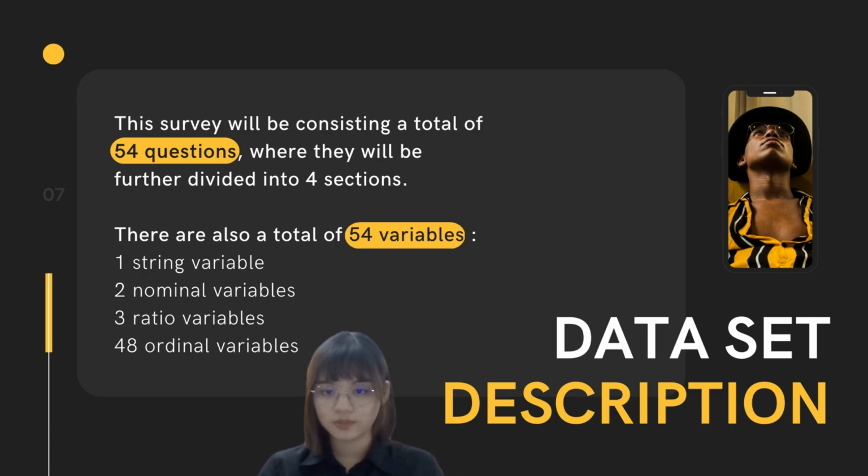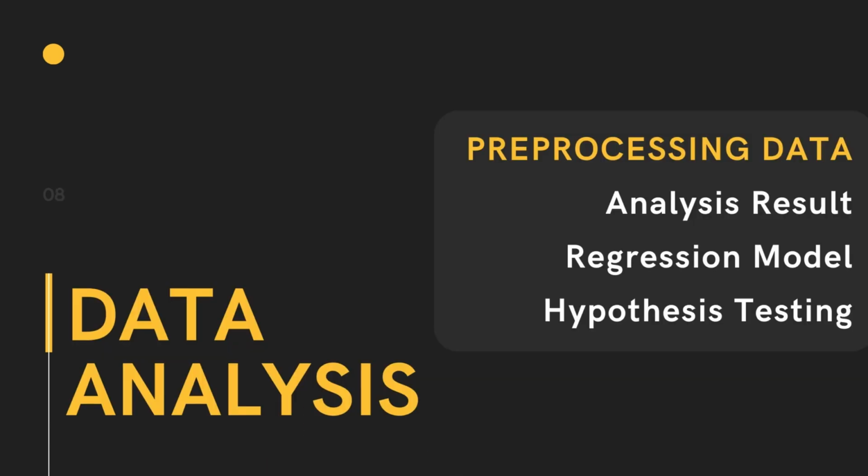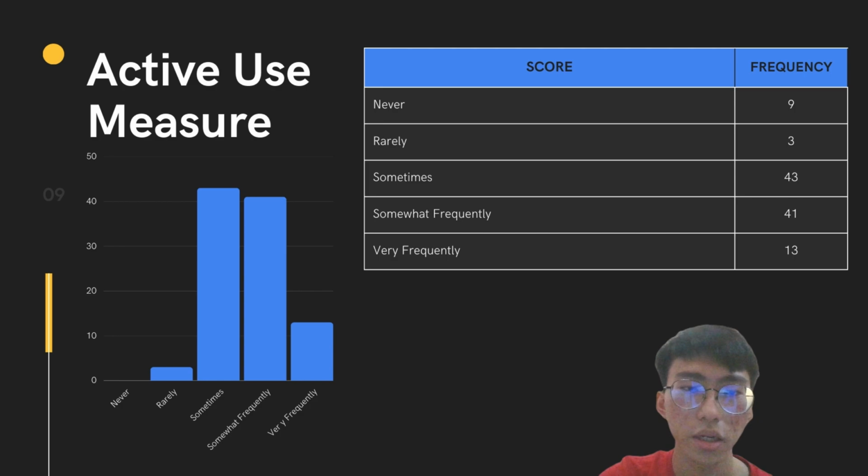Salam sejahtera madam, my name is Foong Weng Yau, and now I proceed with the data analysis part. Data analysis is a process of applying statistical or logical techniques to describe data using illustration. Pre-processing data means the processing performed on the raw data to prepare it for the next stage of the data processing procedure. The following measure uses the scores of never, rarely, sometimes, somewhat frequently, and very frequently.